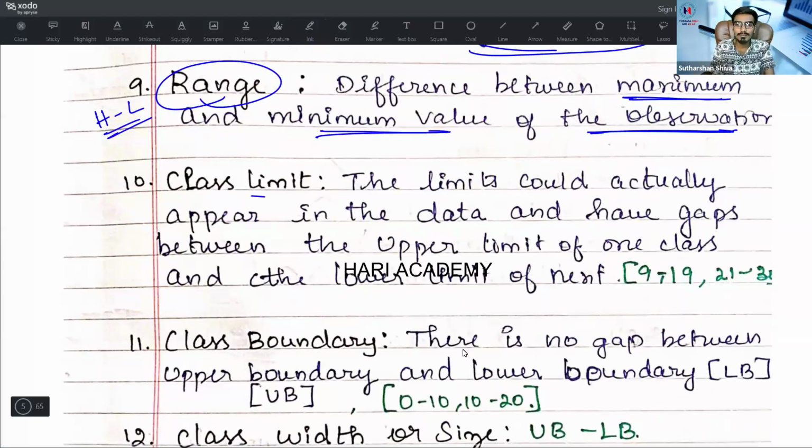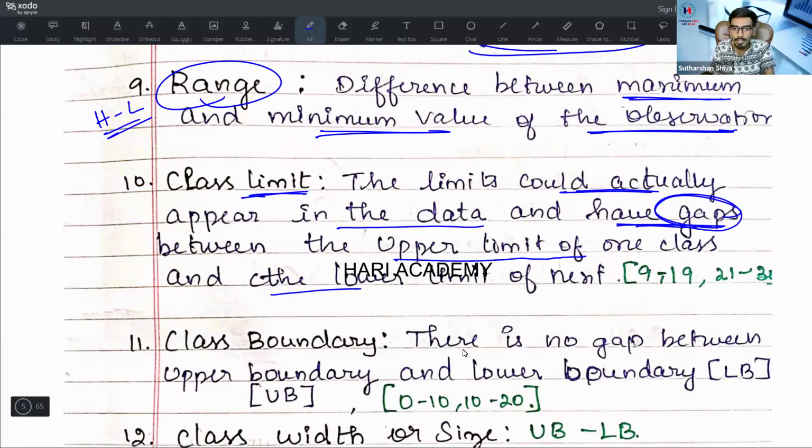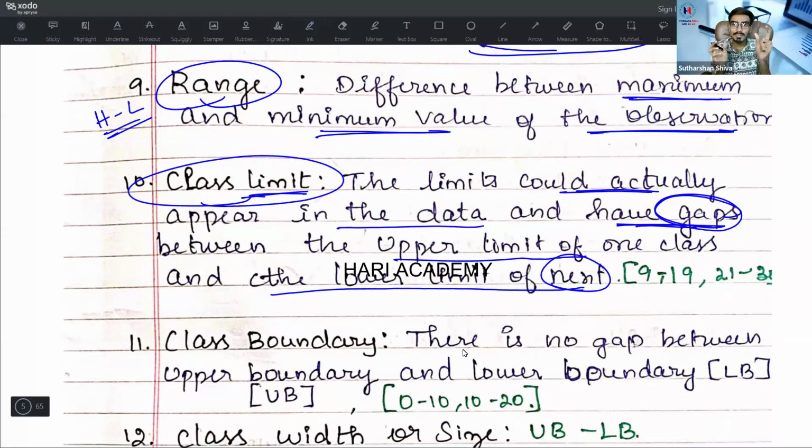Tenth one, class limit. What is a class limit? The limits actually appear in the data, and there is a gap between the upper limit of a class and the lower limit of the next class. Many of them are confused about class limit and class boundary. Class limit means we have some gap between the data. Class boundary means we have continuous data. For class limit, I can say 0 to 9, 10 to 19, 20 to 29. All this comes under class limit.